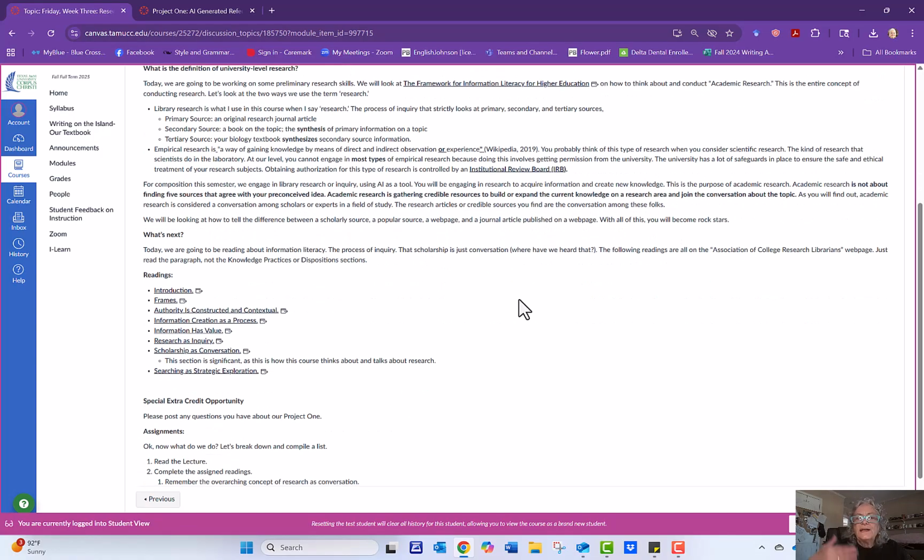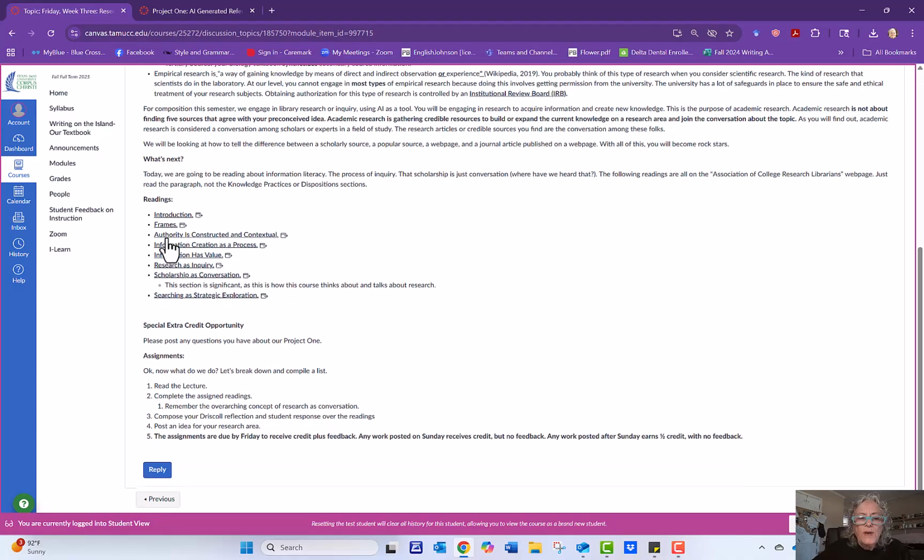Like I said, this semester we're using AI as the tool to begin this research, to find this research. And this helps you think about the formatting. It has to be APA 7th edition. And what is out there? Is this a book? Is this a magazine? Is it a blog? What do I have? Primary, secondary, tertiary sources. Okay? So what are we going to do for this week? We're going to step back a little bit and look at just what research is.